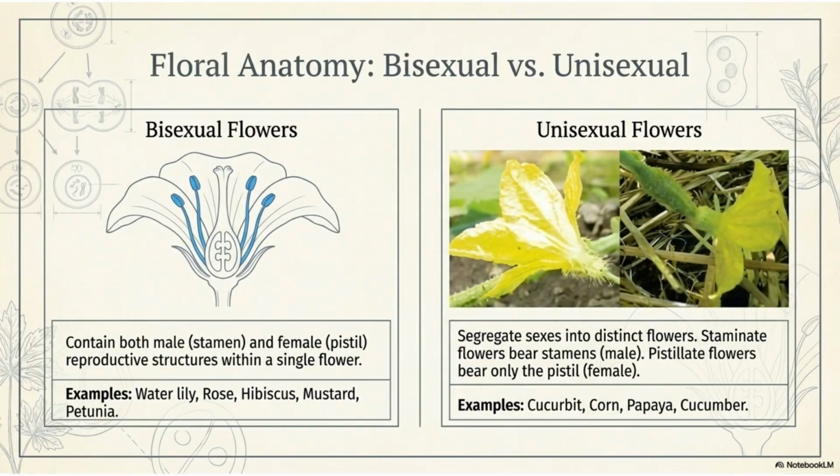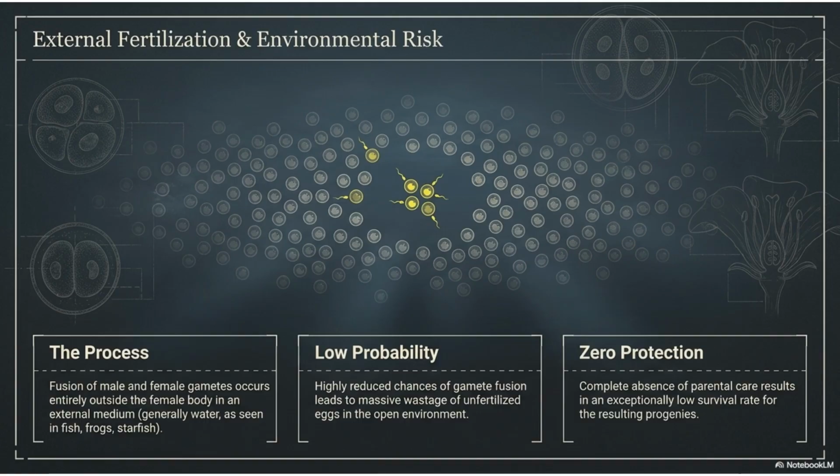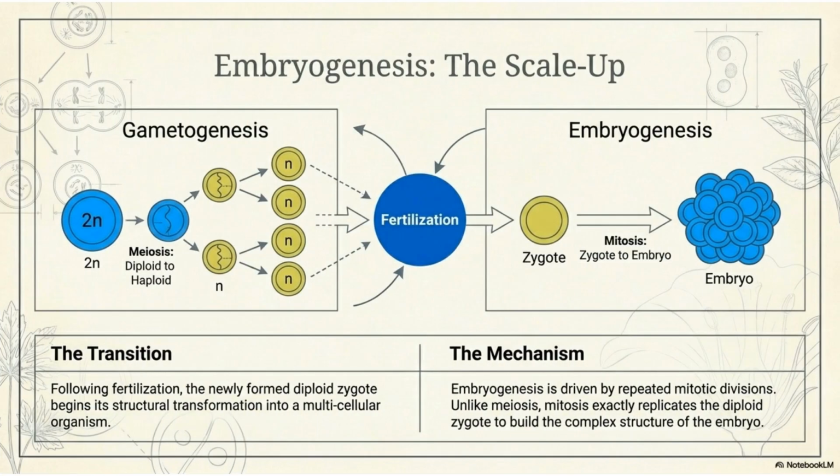Flowers can be bisexual, containing both male stamen and female pistil reproductive structures, or unisexual, segregating the sexes into distinct staminate male and pistillate female flowers. External fertilization, common in fish and frogs, is a risky process. Gametes fuse outside the female body, resulting in a low probability of fertilization and zero protection for the progenies, leading to low survival rates. Following gametogenesis and fertilization, embryogenesis begins.